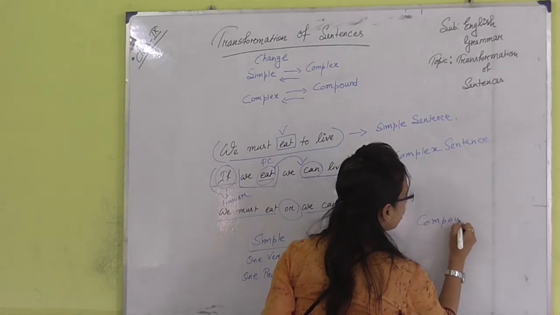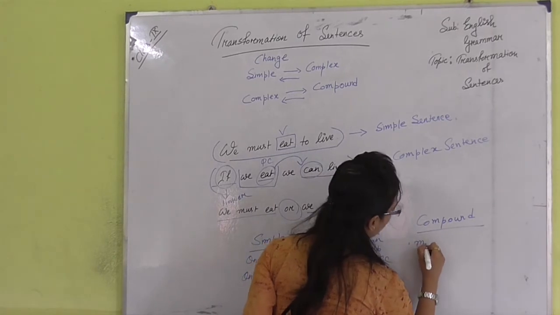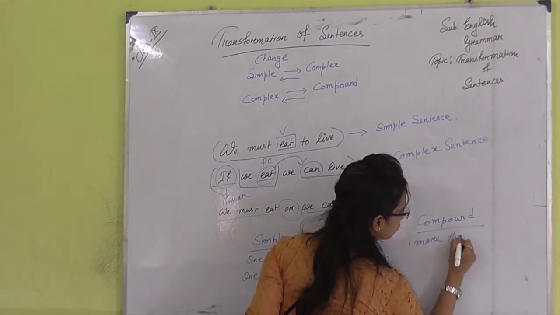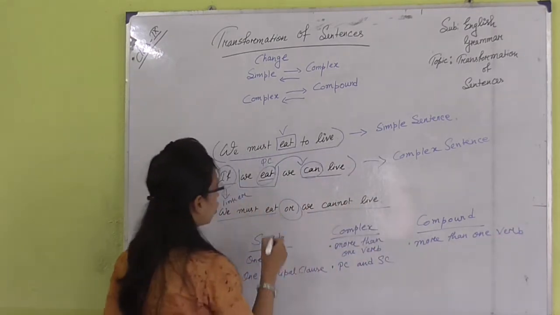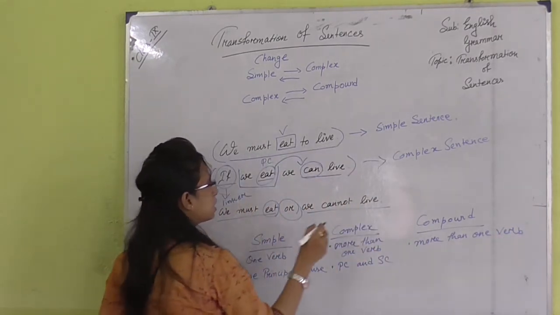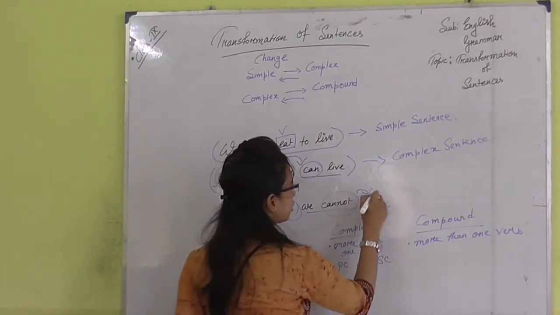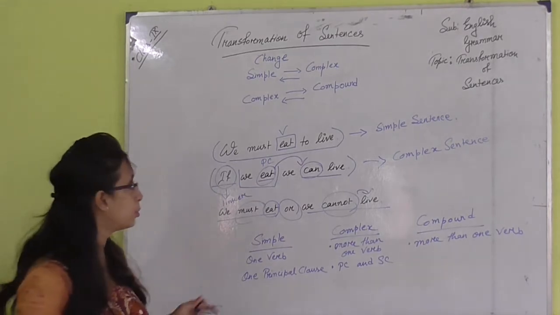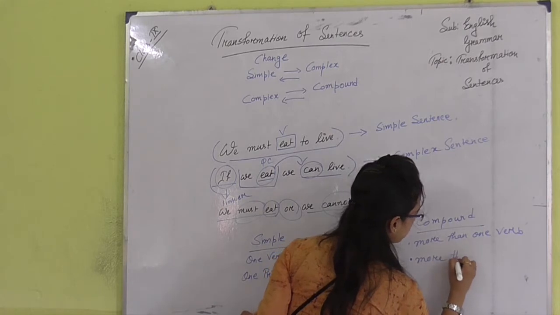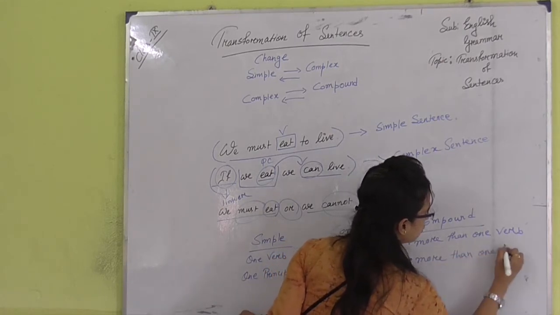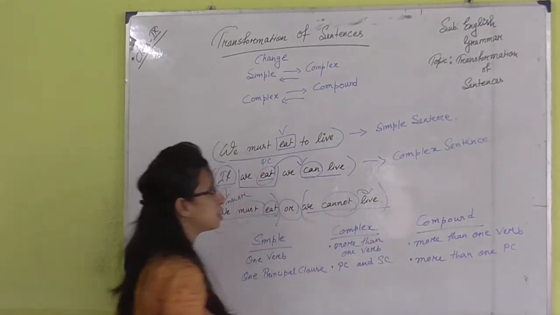Let us see what a compound sentence is. A compound sentence has more than one verb, here eat and cannot live, and more than one principal clause. So these are the principal clauses present here.